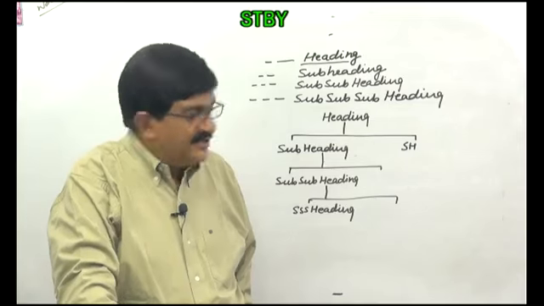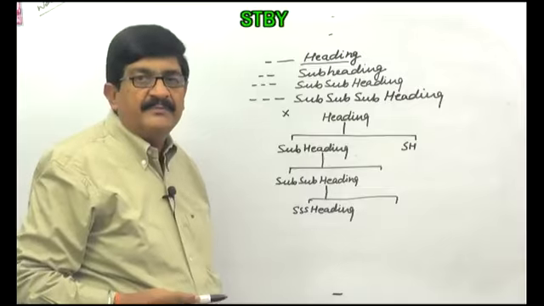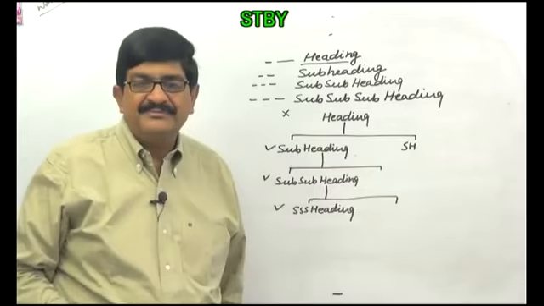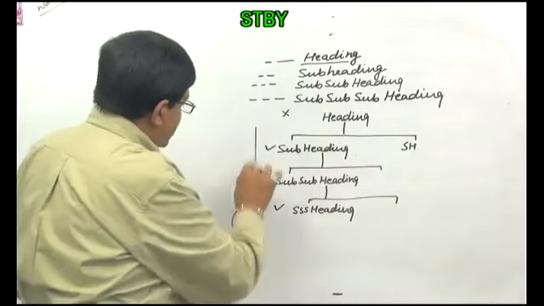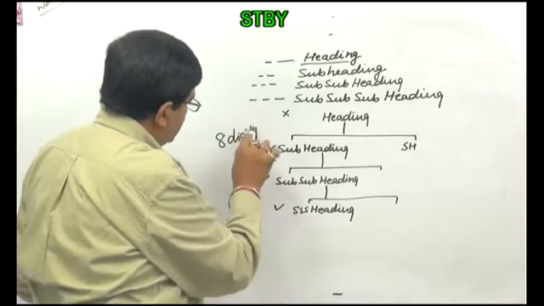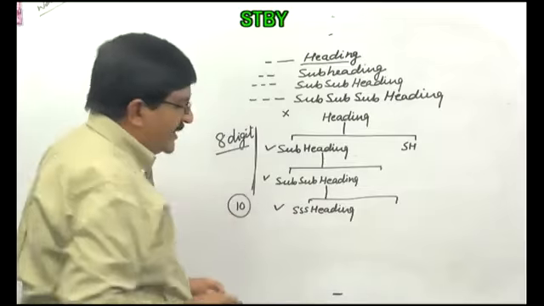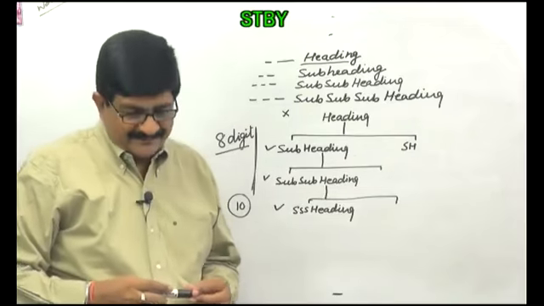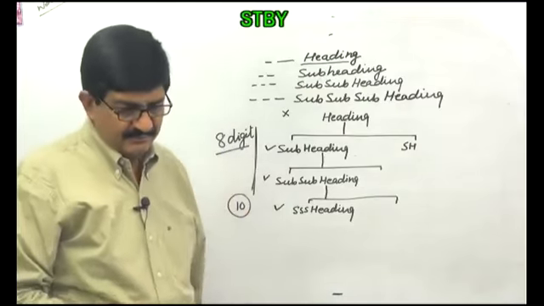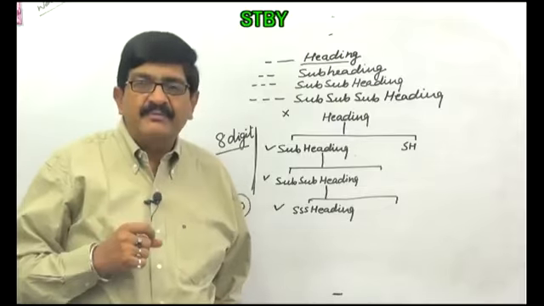Got it? So classification is never based on this. It is either this or this or this. And these are 8-digit numbers. This will be 10-digit number. And 10-digit number is not common. Usually classification is 8-digit number only. Right? This is for exam purpose.